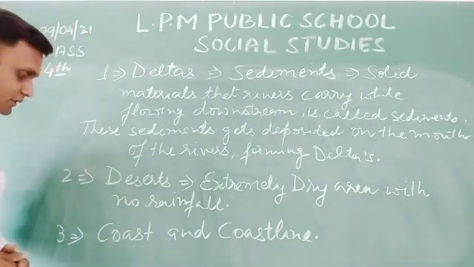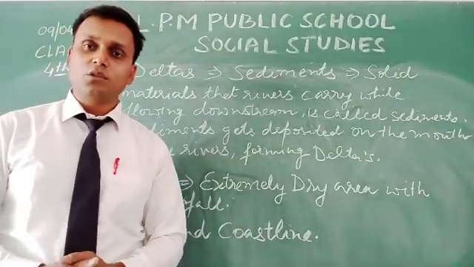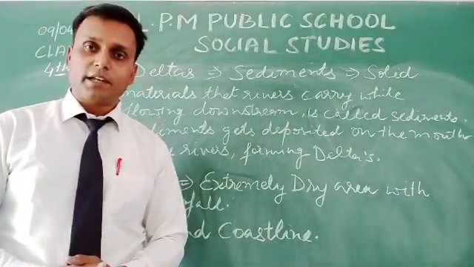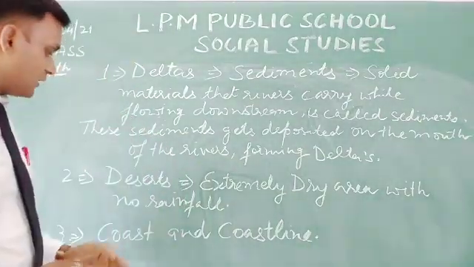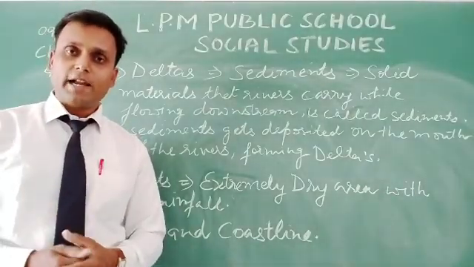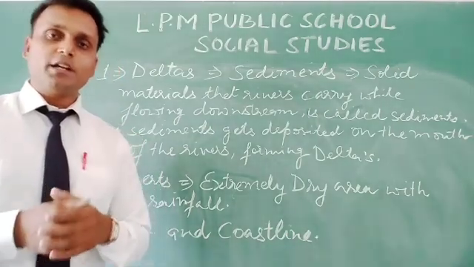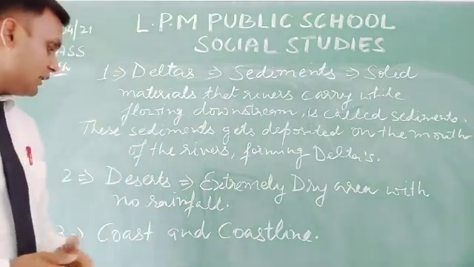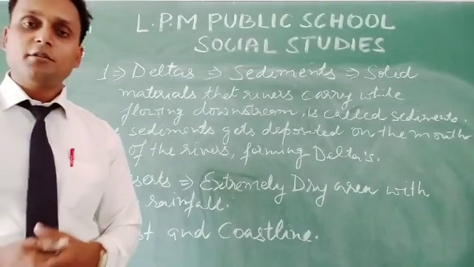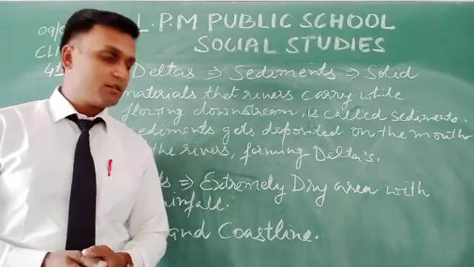Now third point is coast and coastline. What is a coast and what is a coastline? The land beside the sea is known as the coast, and the line where the sea water and land meet together is known as the coastline.